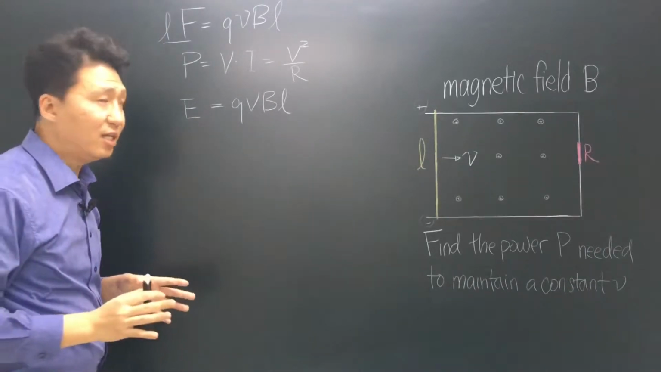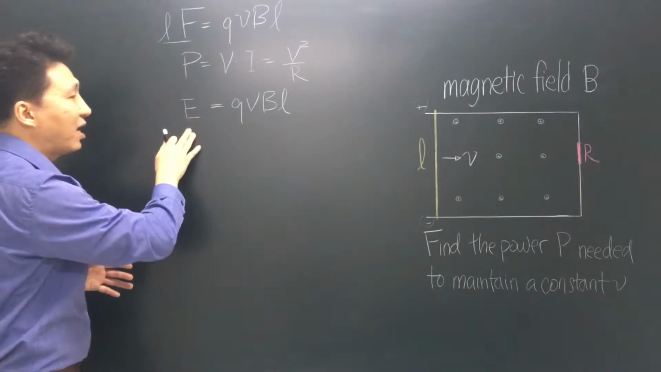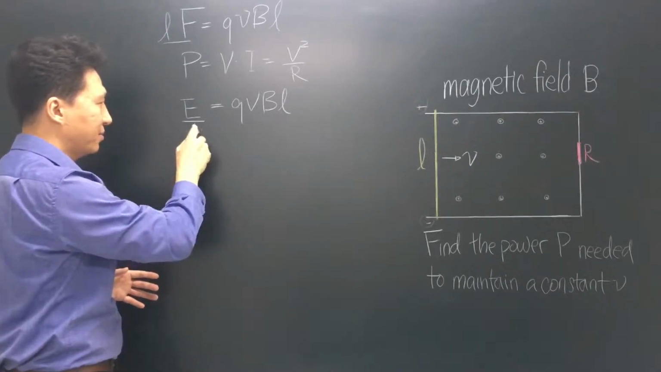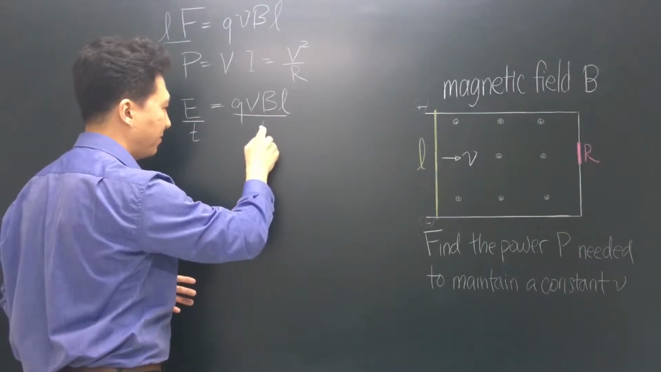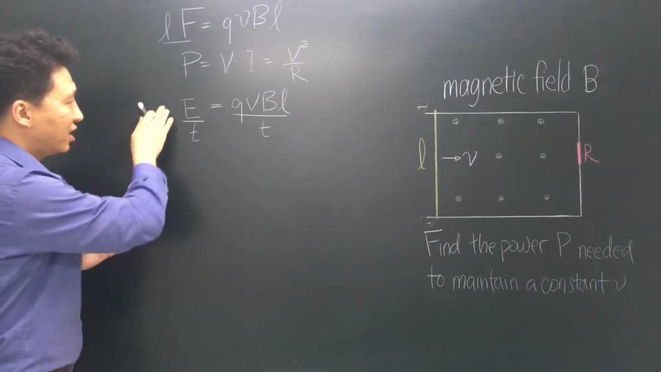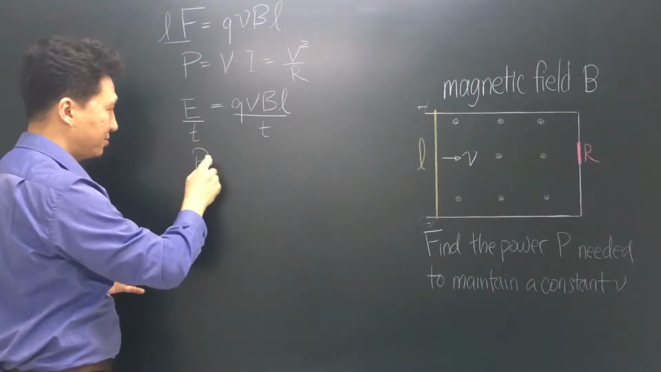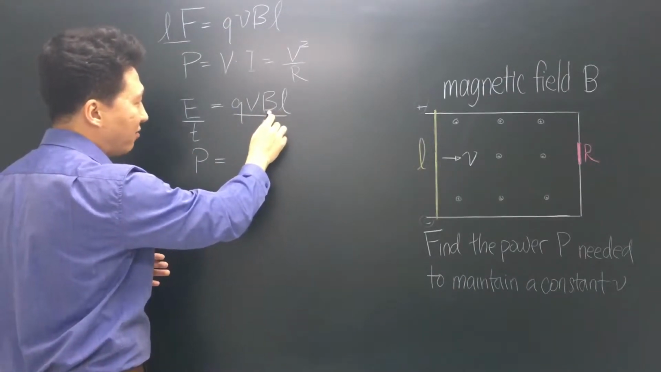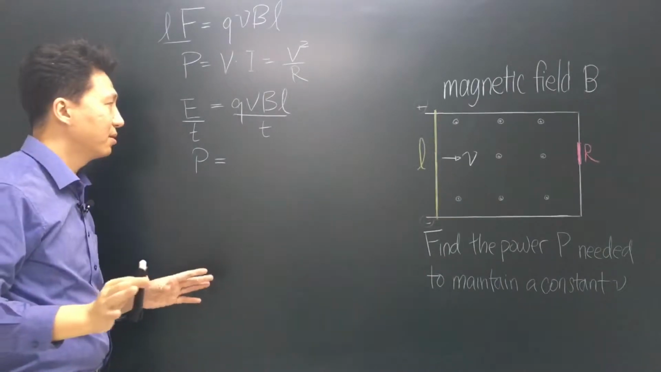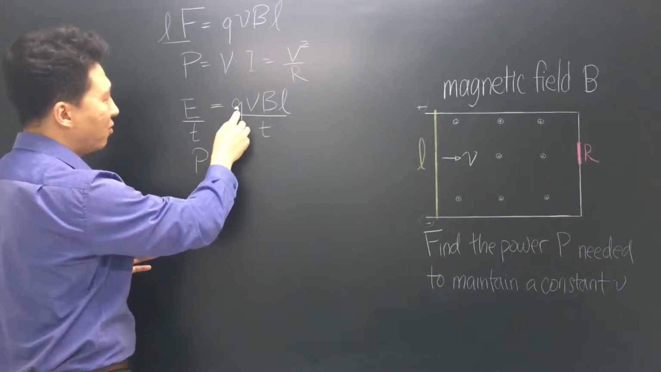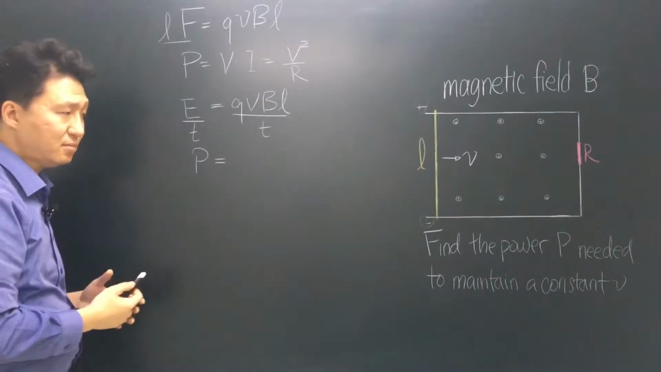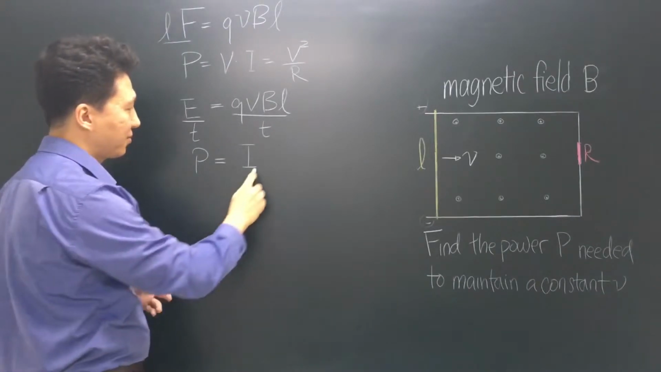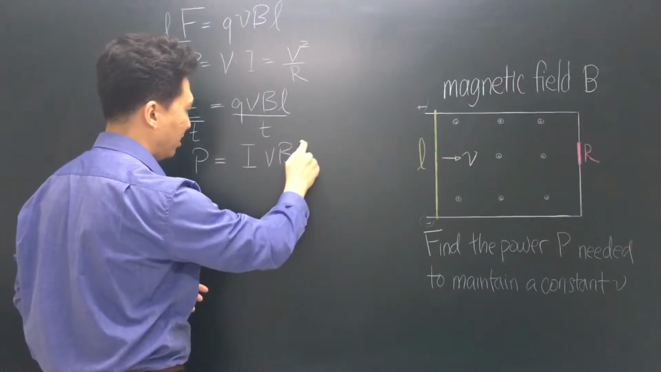But it's still not quite what we need. We need to find the power, not the energy. So we divide energy by the time and divide this side by the time, and energy divided by time is equal to the power. On this side, we already have the velocity, the magnetic field, and the length, and we don't want to mess with that. So what is charge divided by time? Charge divided by time is the current. So P equals I v B L.